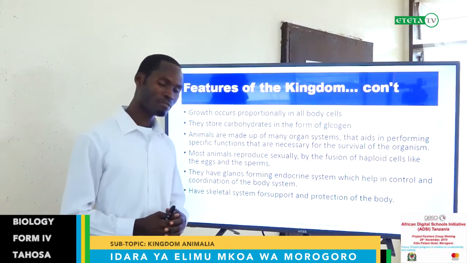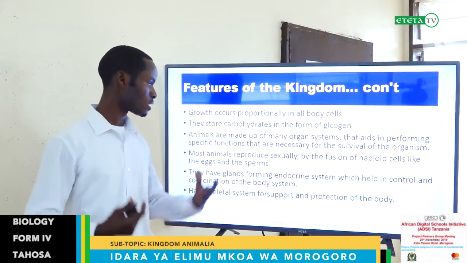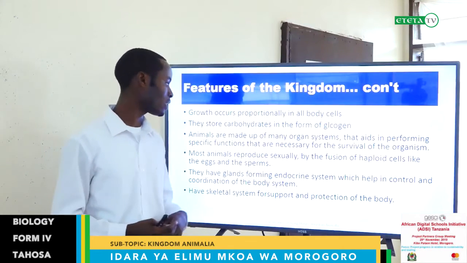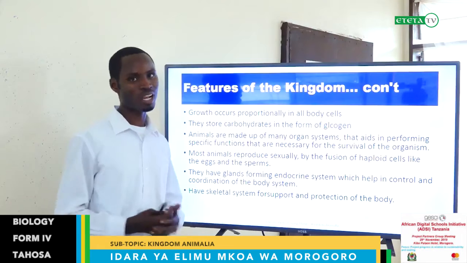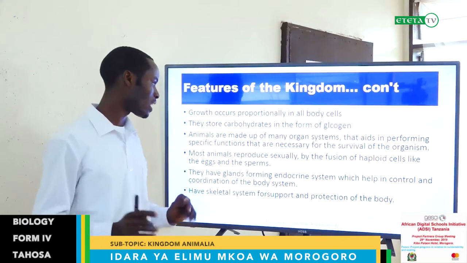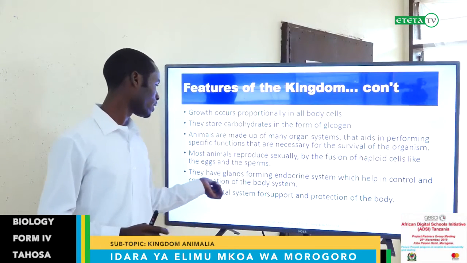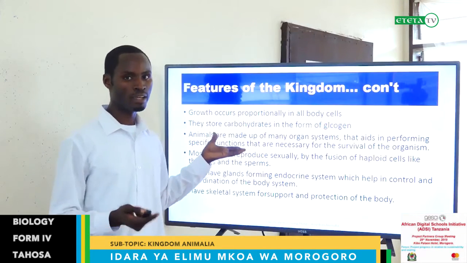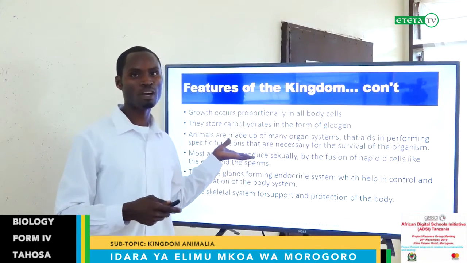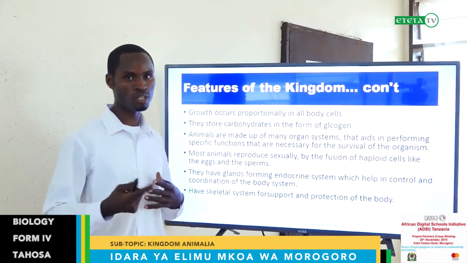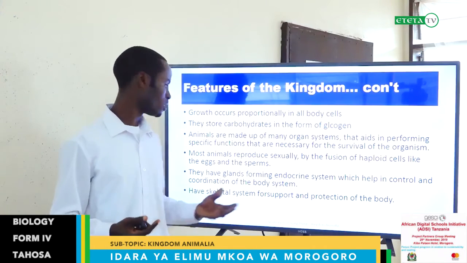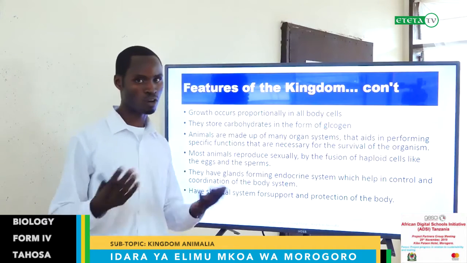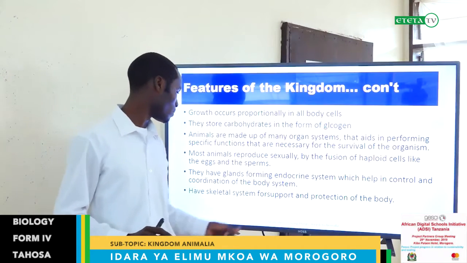They have glands forming the endocrine system, yes, in our bodies, because we human beings also belong to the Kingdom Animalia. We have glands like sweat glands, oil glands, and other glands, which help in control and coordination of the body system. This is in connection to one of the points we mentioned, that we have a nervous system for responding to stimuli or changes in the body. This function is also performed by the glands, which produce hormones and other chemicals in the body.